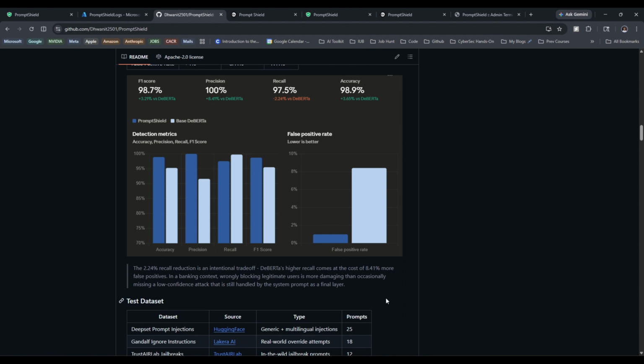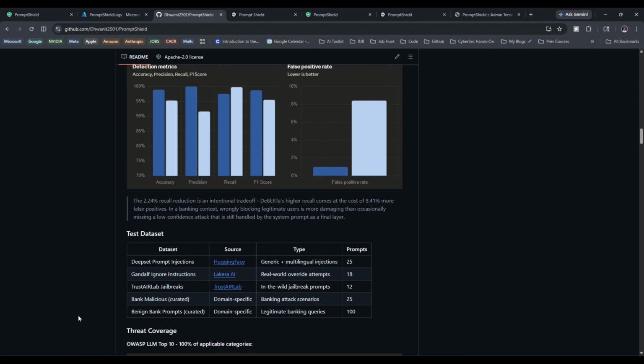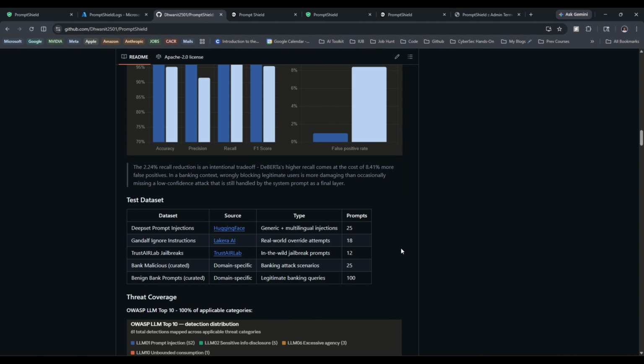The reason for that dip in recall was that it was basically an intentional trade-off. This is because the data model had a higher recall, but at the same time had a greater false positive rate, which basically means that in a banking context, wrongly blocking legitimate users is more damaging than occasionally missing a low confidence attack, and that is still handled by the system prompt as a final layer. This is the distribution of the prompts that I have taken from multiple sources.